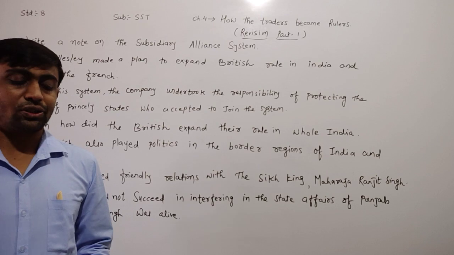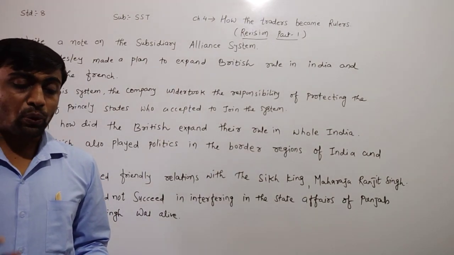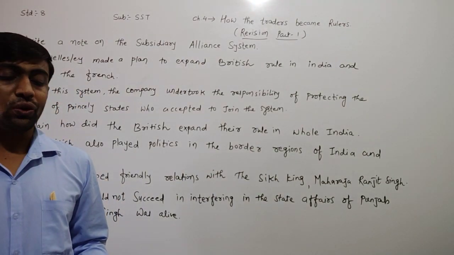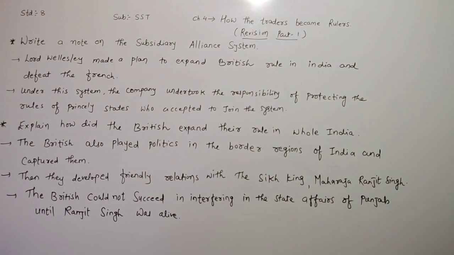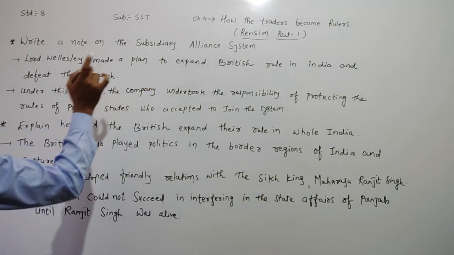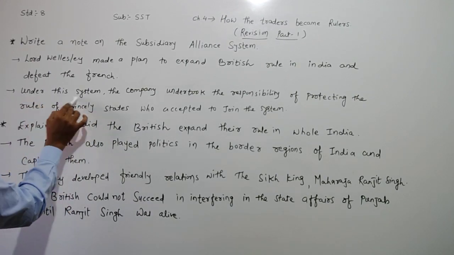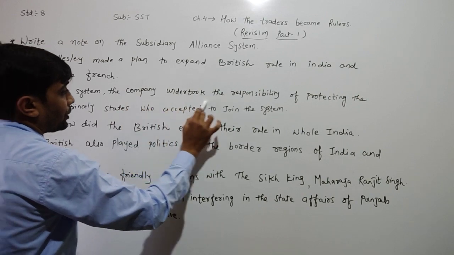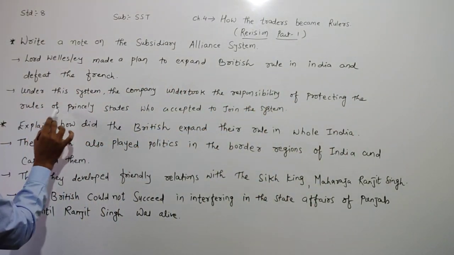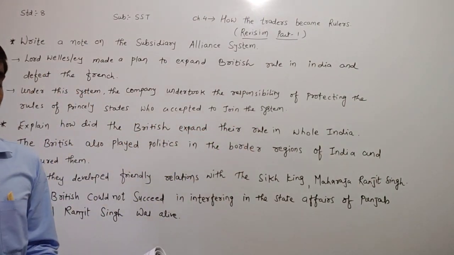Now, under this system, the company undertook the responsibility of protecting the rulers of the princely states who accepted to join the system.